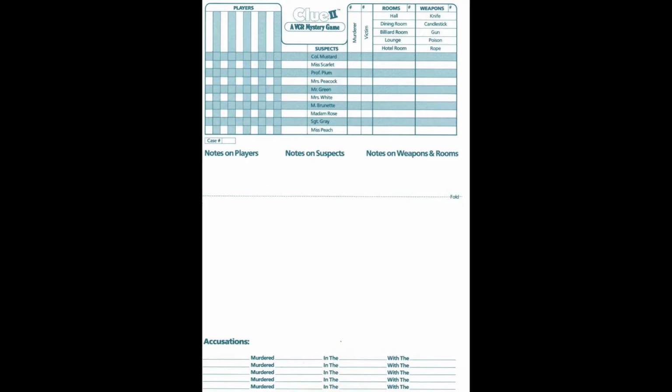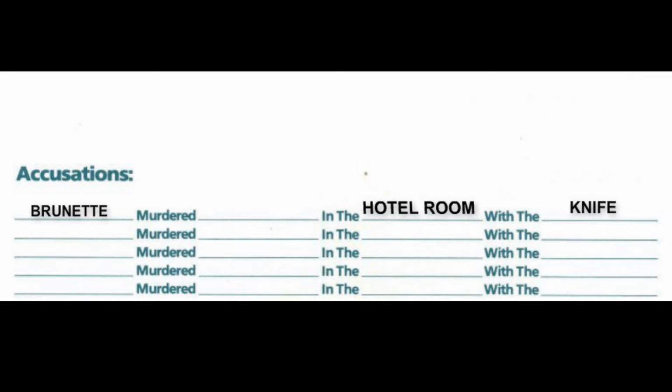Let's try another. The weapon held by Miss Peach was used to commit murder in the hotel room. Now Miss Peach held the knife, so that means the knife was used in the hotel room. I can note that by connecting. But if I know that Monsieur Burnett used the knife and the knife was used in the hotel room, Monsieur Burnett killed somebody in the hotel room. I can enter that right here on the accusation.